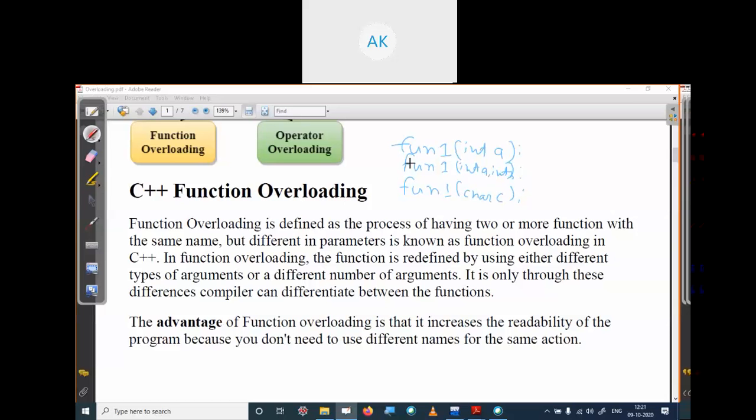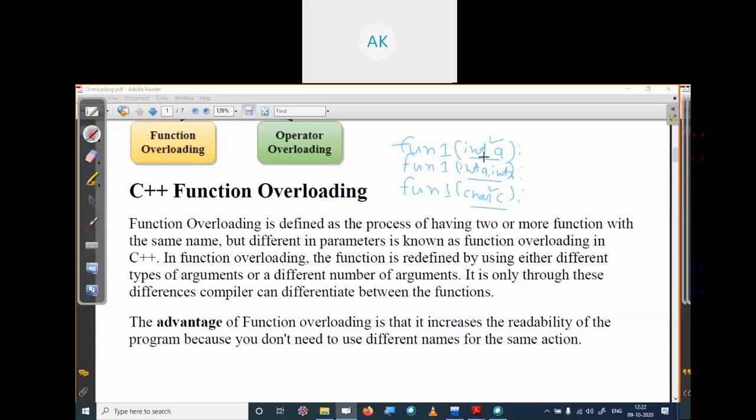So these three functions have the same name, fun1, fun1, fun1, but the difference is that they have different arguments. Here it's one argument, here two arguments, and here also one argument. There are two functions with one argument, but the difference is that one takes an integer as input, but the third function takes a character as input. So we can easily differentiate which function we are calling.